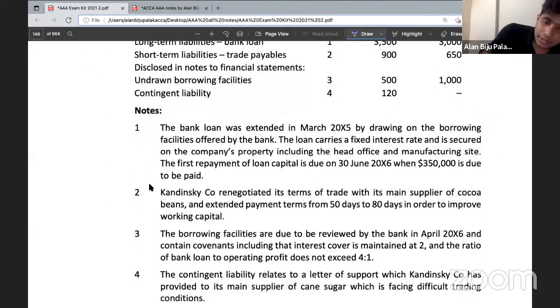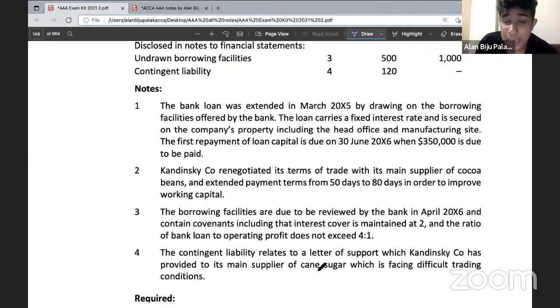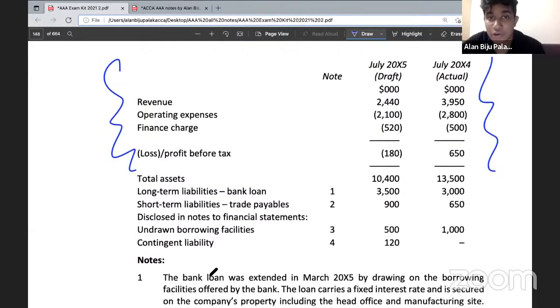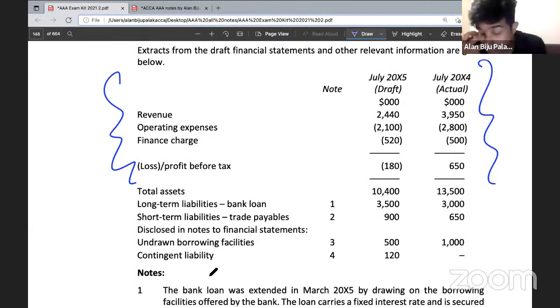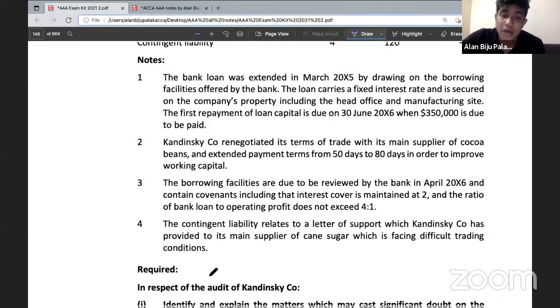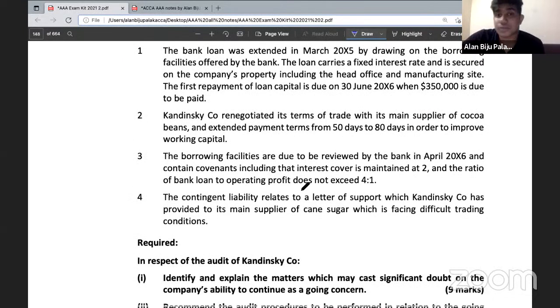You can state that. Then, if you look here, there is a contingent liability related to support provided to the main supplier of cane sugar, which is facing difficult trading conditions. So they have also provided a letter of support to another entity. What do we mean by a letter of support? It's a letter which we provide to a subsidiary entity, stating that whenever they require funds, we will provide the funds. But you can see here, they are already running out of money, already facing some legal issues, and having operating losses. And now they are claiming that they will also provide support to the subsidiary entity.